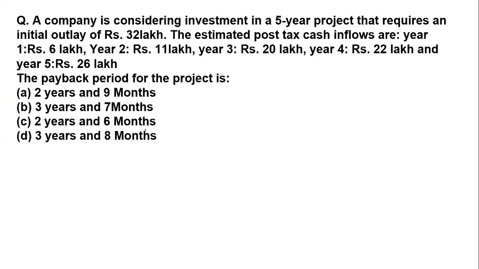Now, the next question, which is on your screen: a company is considering an investment in a 5 year project that requires an initial outlay of 32,000. That means your cash outflow is 32 lakh. The estimated post tax cash inflow in the first year, he will get 6 lakh. In the second year, he'll get 11, so in total 17 lakh. In the third year, he will get 20 lakhs.